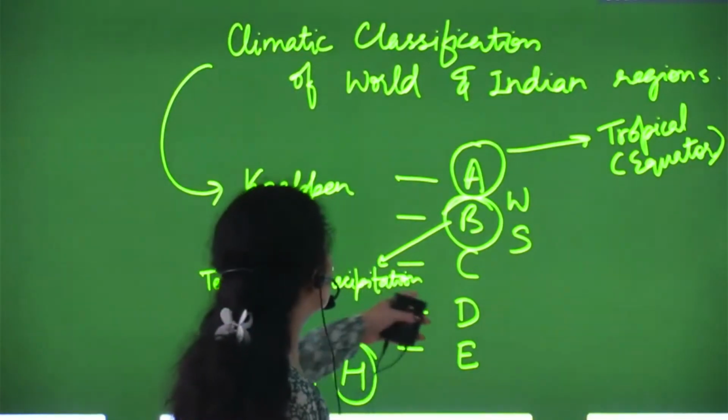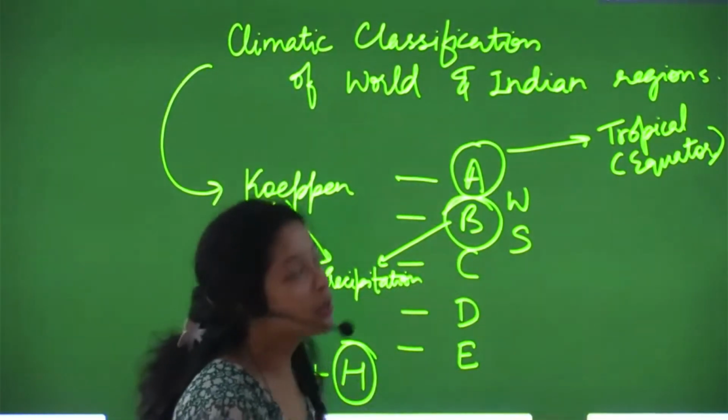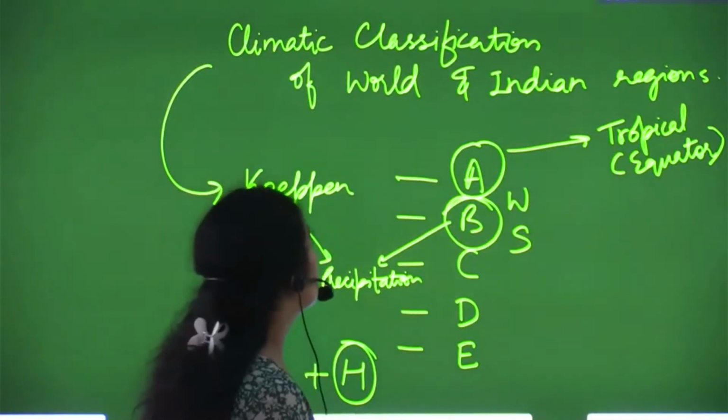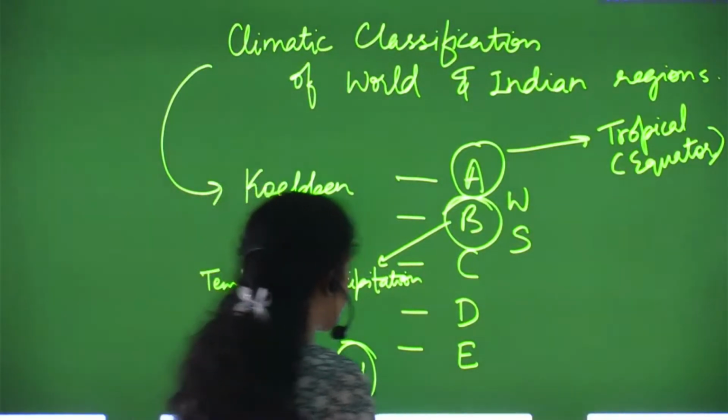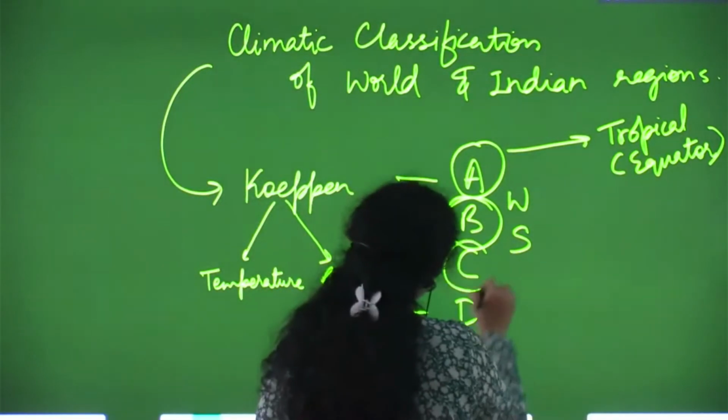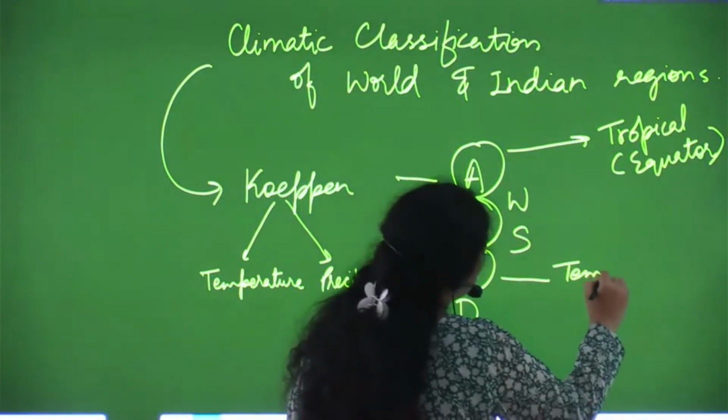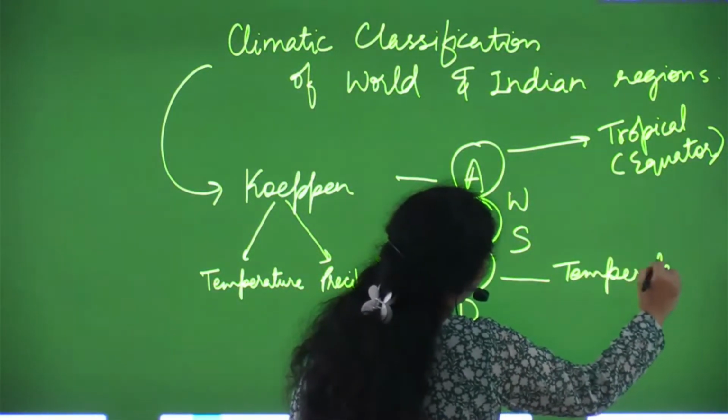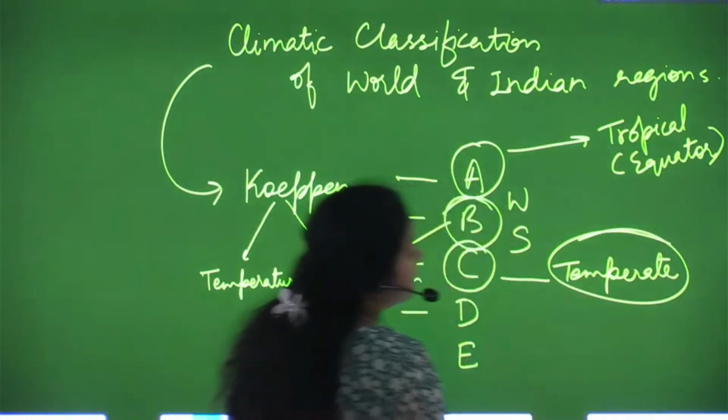Or we can say there is an annual temperature of 18 or 22 degrees. Then comes C. This C stands for temperate zone.